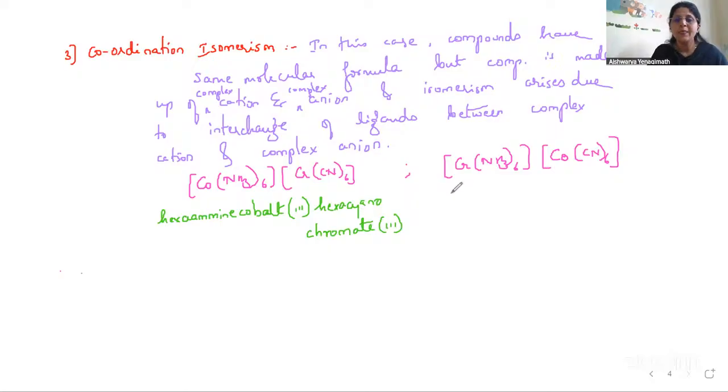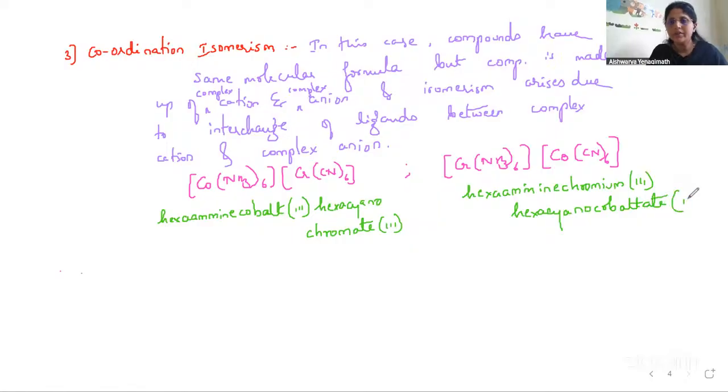This is the name. This side, tell me the name. It is hexaammine chromium(III) hexacyanocobaltate(III). So this is coordination isomerism.